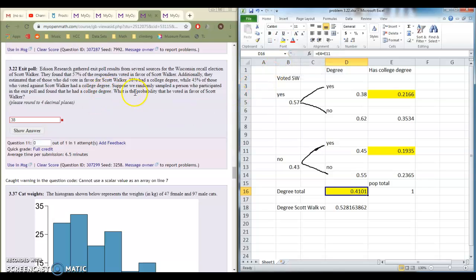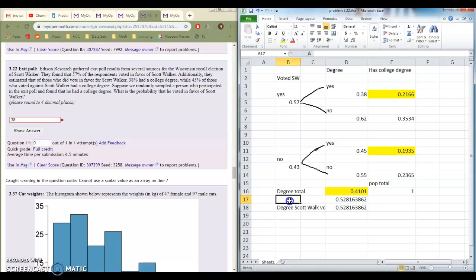What is the probability that he voted for Scott Walker? So now it's a conditional probability. We don't care about everybody. We only care about the people who have degrees. Of the people who have degrees, 21% of them voted yes. So we do 21.66 divided by the total with degrees. I should just click this. Equals that divided by the total to make a percentage. And we get about 53%.